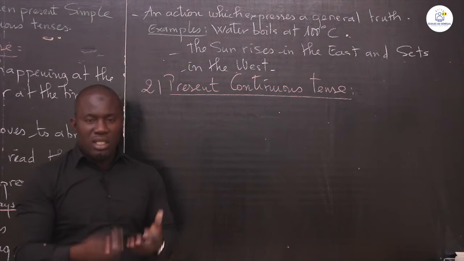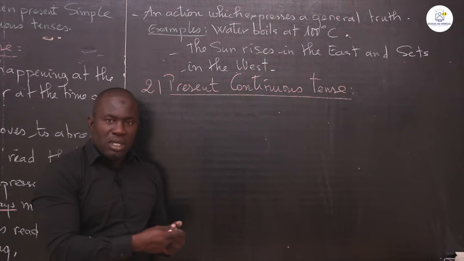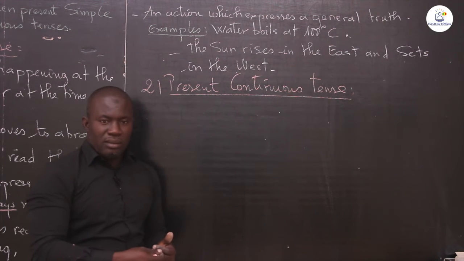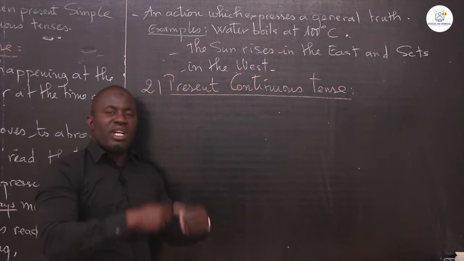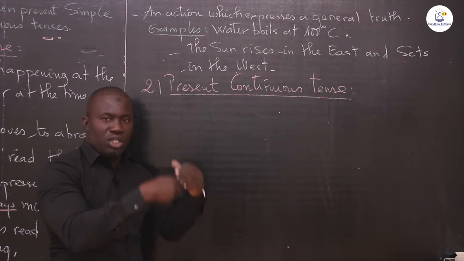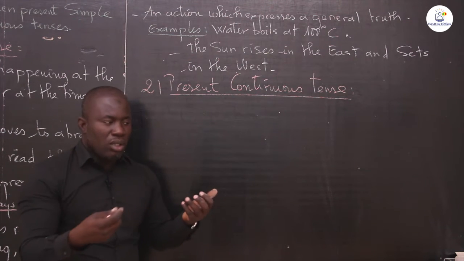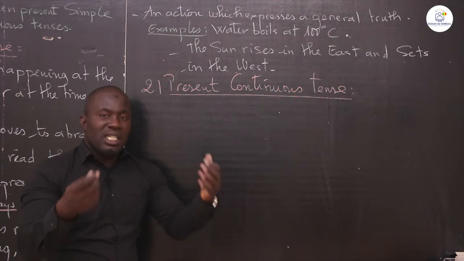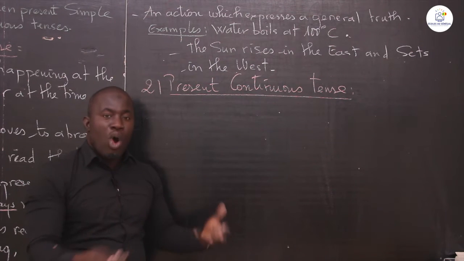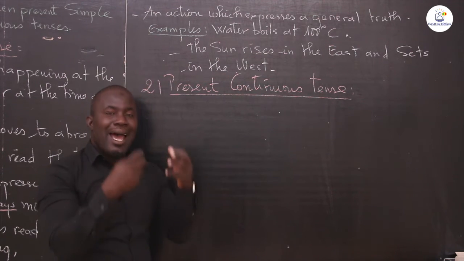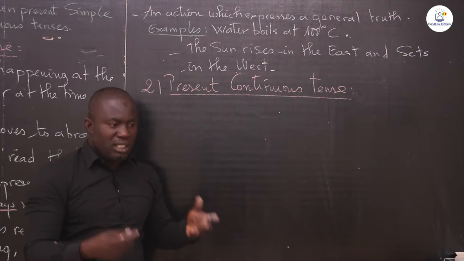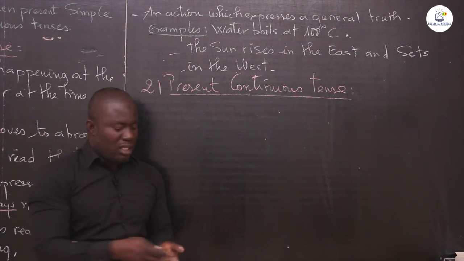Now, present continuous, it is used for a situation in the present, which is progressive or which is continuous. Now, we have the present continuous when the action is happening now, or when the action is happening at this time, or at this moment, or at the time being. This is a present continuous tense.